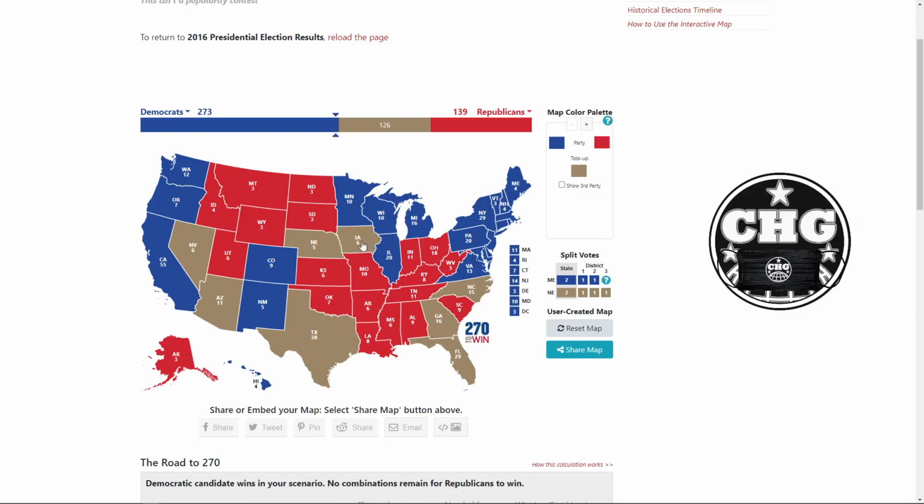And of course, as goes Ohio, goes Iowa. Although, to be a little more specific, between these two, I think Iowa definitely has a better chance of going blue than Ohio.